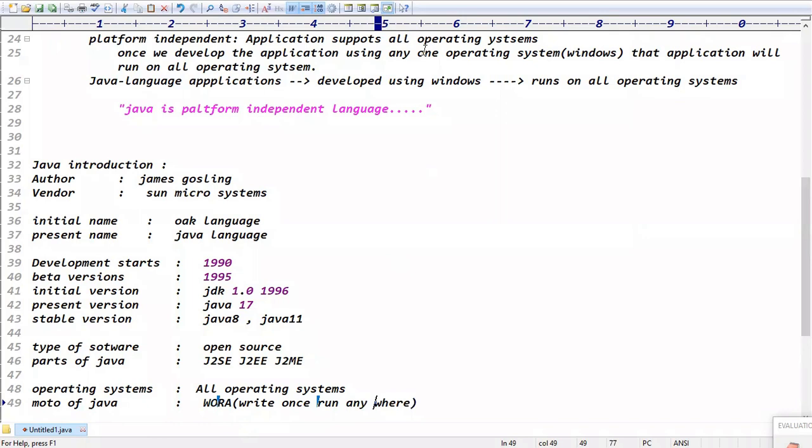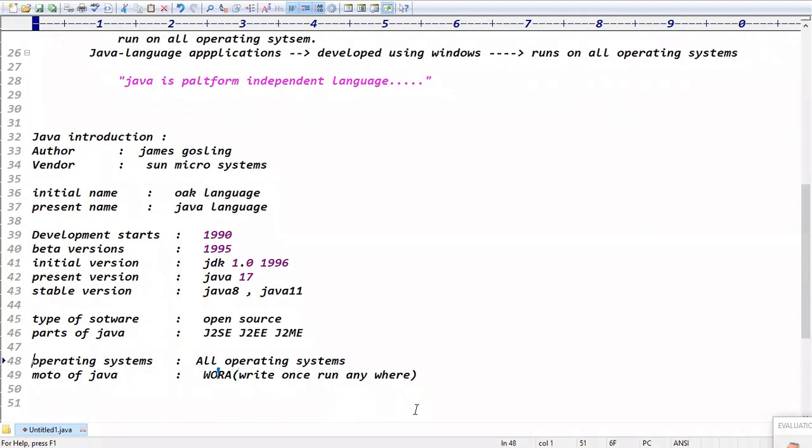Last class, one of the students said that write once, run anywhere means you can write the code in Hyderabad and run the code in Bangalore. Oh my God, very dangerous. Sir, my faculty told me like that in my college. Oh, very good. The intention is write once and run anywhere, right? It means write in one operating system, run in any operating system, right? Exactly. Guys, are you clear now?